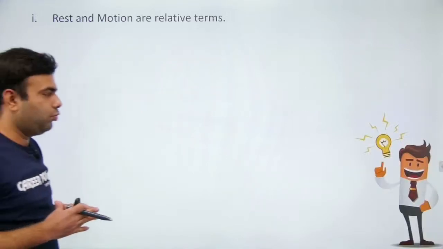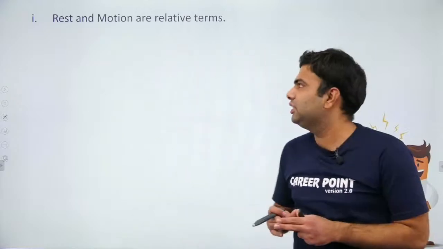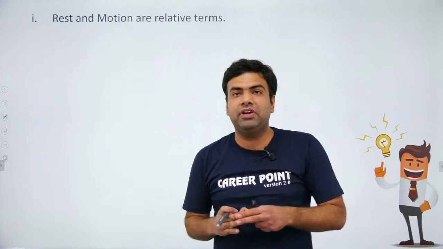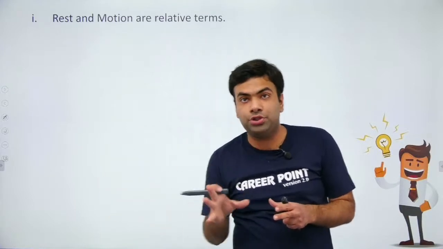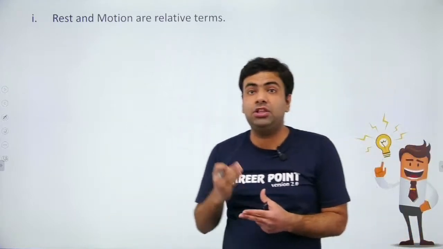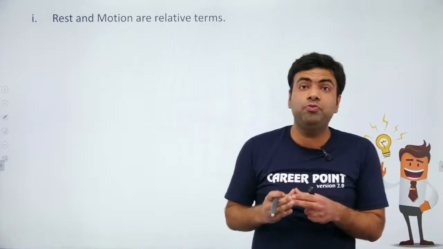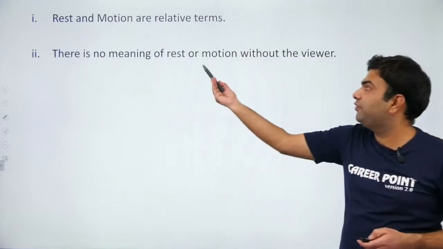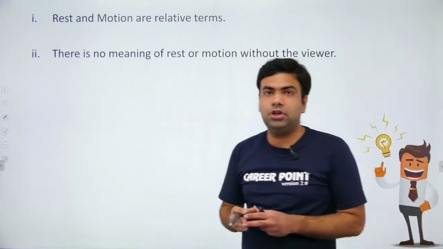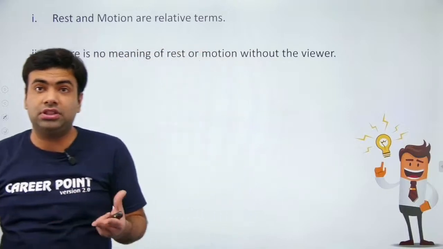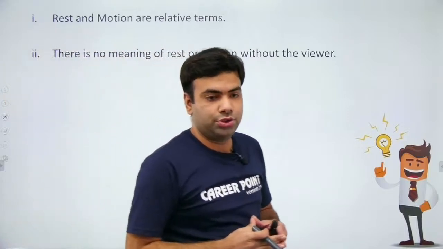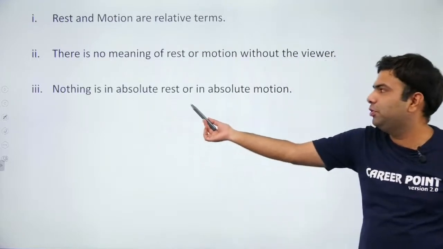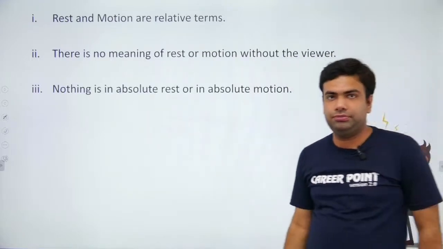Now, what can we conclude? We can conclude that rest and motion are relative terms. To explain whether an object is at rest or in motion, we have to specify the observer with respect to whom we are asking. There is no meaning of rest or motion without the viewer. If you are not specifying the observer, we cannot say whether you are at rest or in motion. Nothing is in absolute rest or in absolute motion.